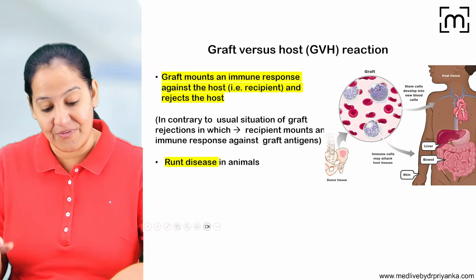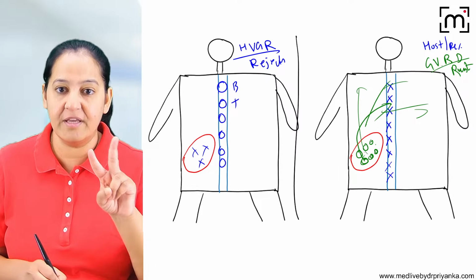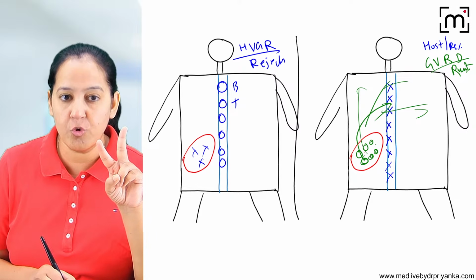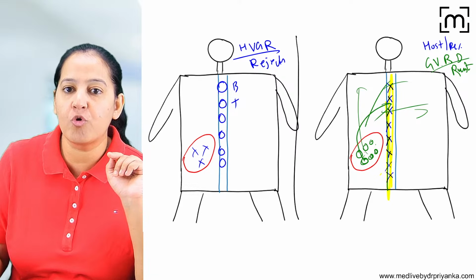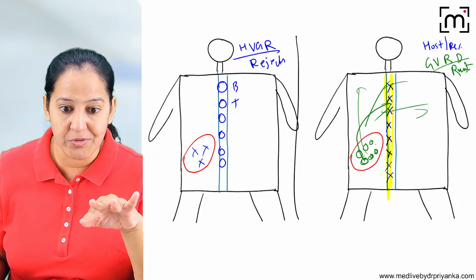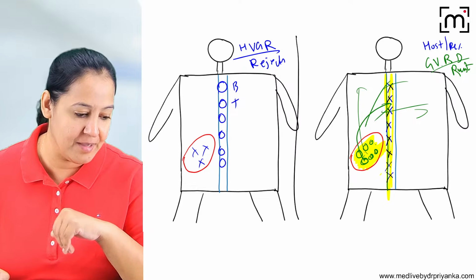So rather than the host rejecting the graft, the graft is rejecting the host. But here there are two prerequisites. What are the two prerequisites? Number one, the recipient should be immunocompromised. They don't have their own immune cells. And the graft must be immunocompetent. It contains the immune cells.